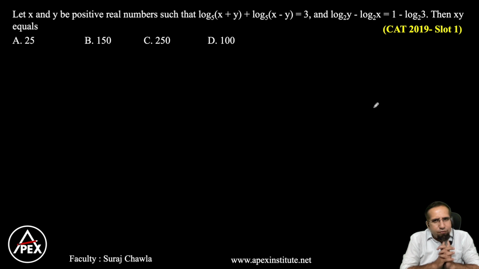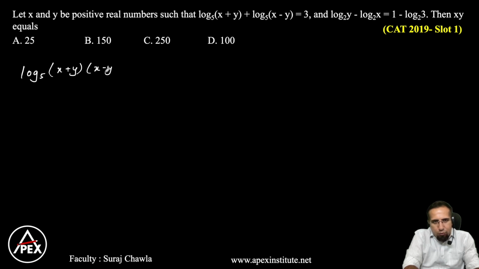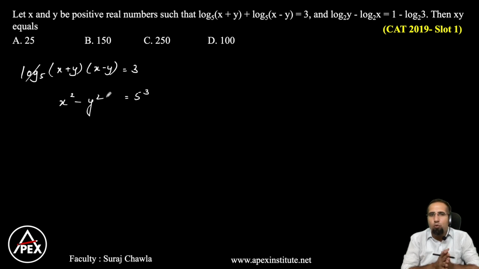Now again, if you observe, I have log base 5 common. If I have log base 5 common, I can write this as log base 5 of (x plus y) into (x minus y) is equal to 3. I can cancel the log by taking an exponential. So I'm cancelling the log. This becomes 5 cube. So eventually what do I have? (x plus y) into (x minus y) becomes x square minus y square is equal to 125. So we already have this part here.